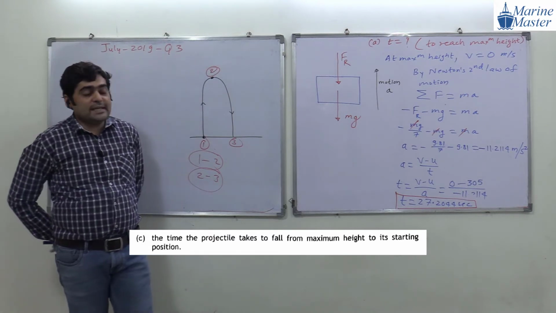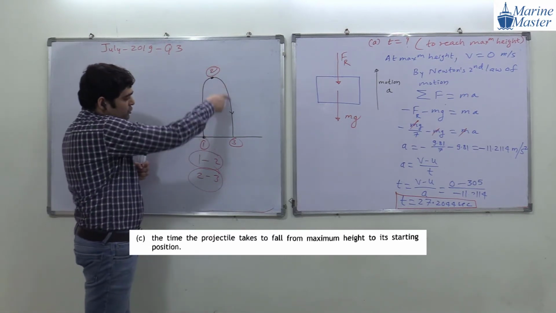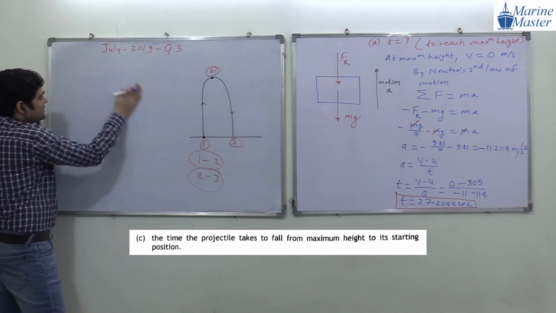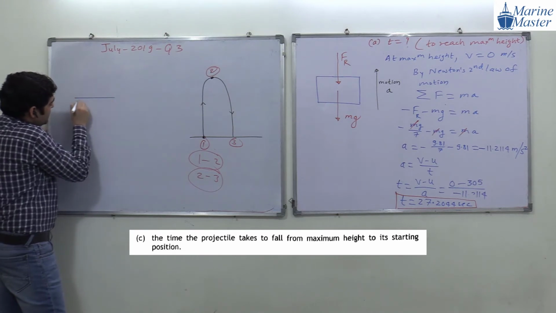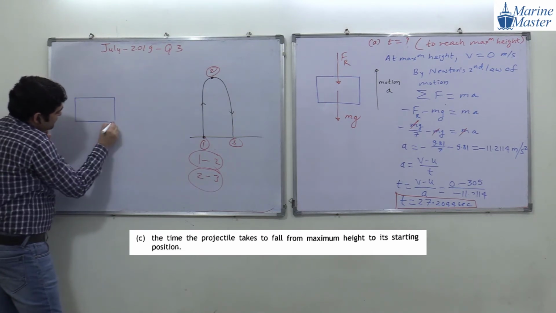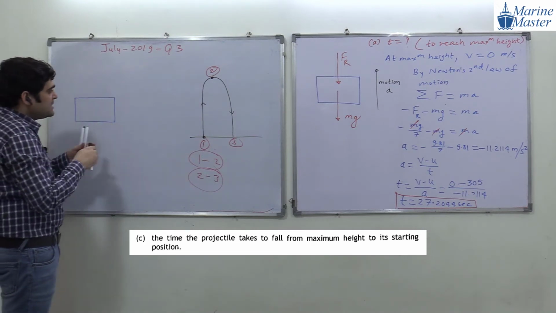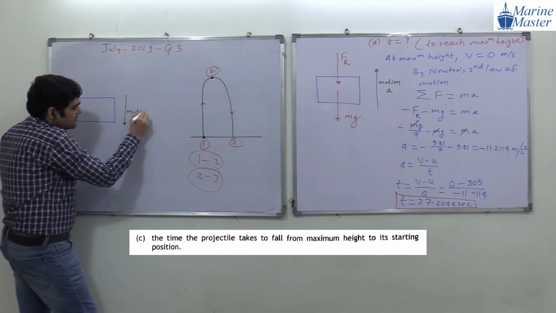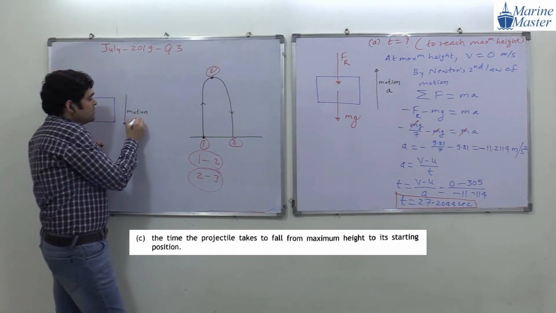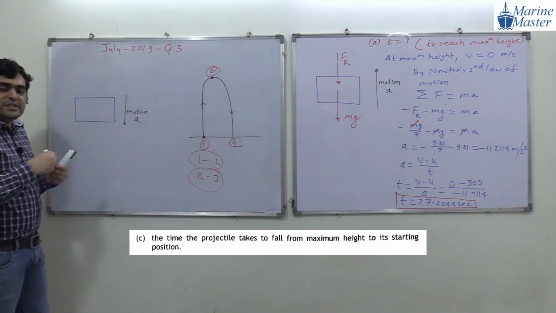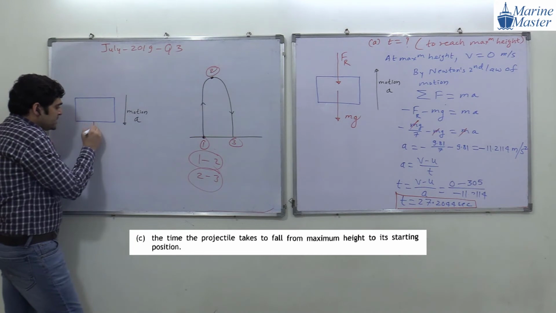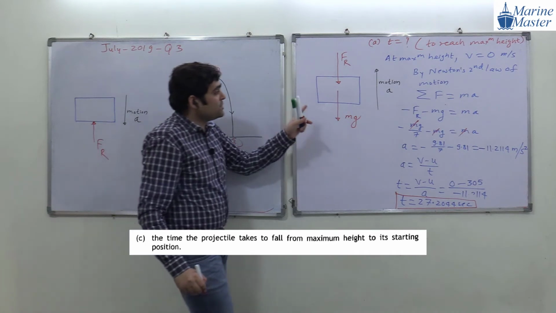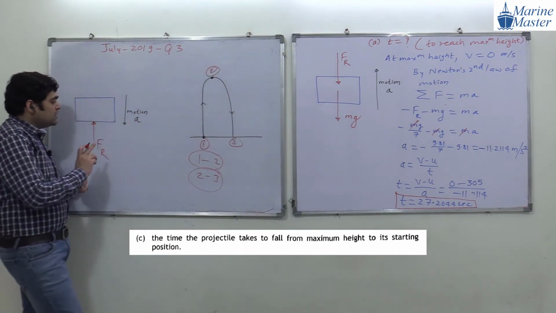Yes, okay guys, see in this 2 to 3 scenario, when it is falling down, just try to observe the things. This is our projectile, whose mass is m. Now the motion here is downward, so acceleration is along the motion. The resistance force will be opposite to the motion, meaning upward.